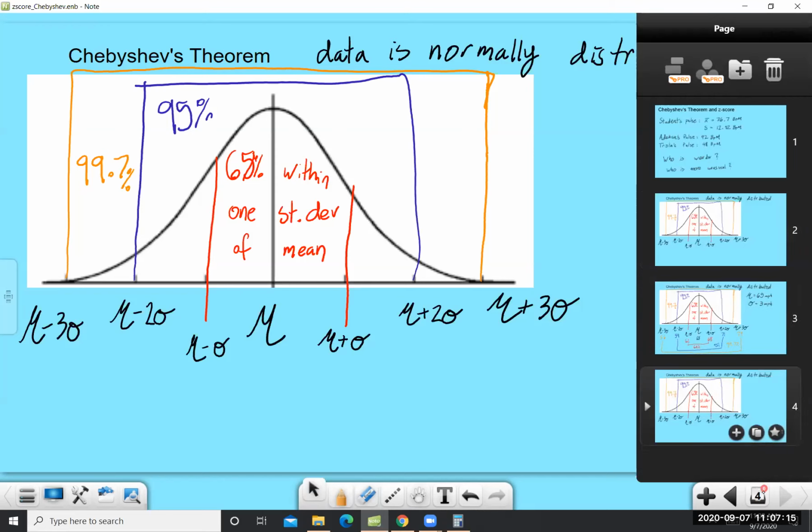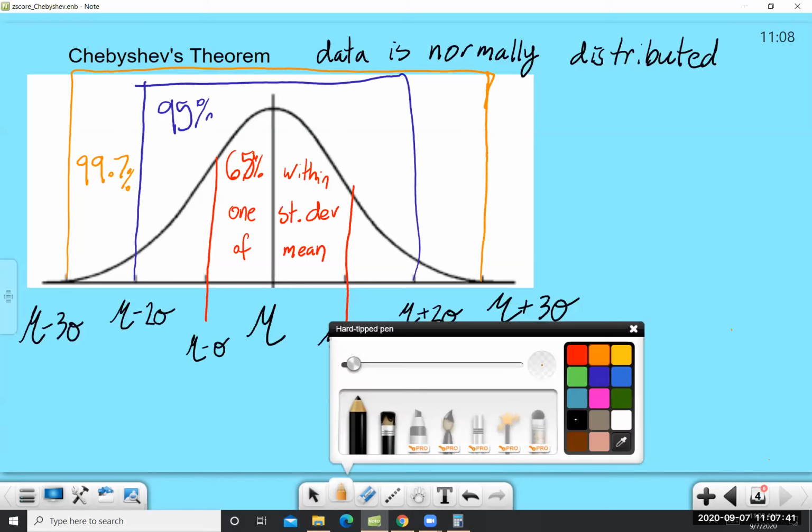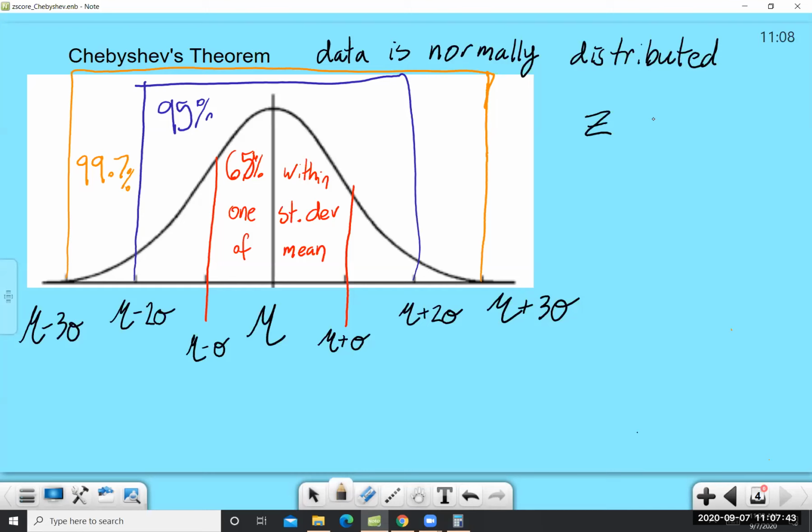And by the way, I did this with mu and sigma, but I could have just as easily done it with x bar for the mean for the sample and s for the standard deviation. But as you can notice, this notation gets kind of bulky. Mu plus 3 sigma, mu minus 2 sigma, that gets kind of obnoxious to write. So what we're going to do instead is something called z-score.